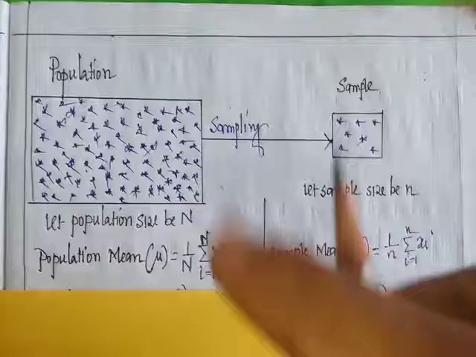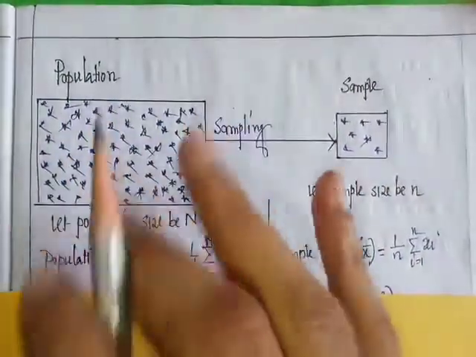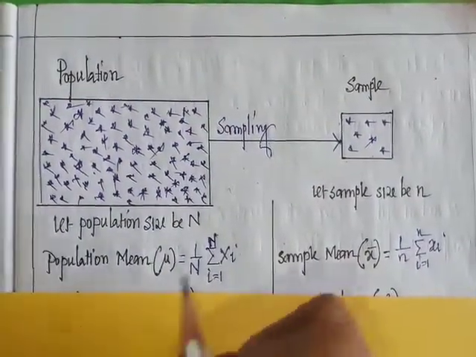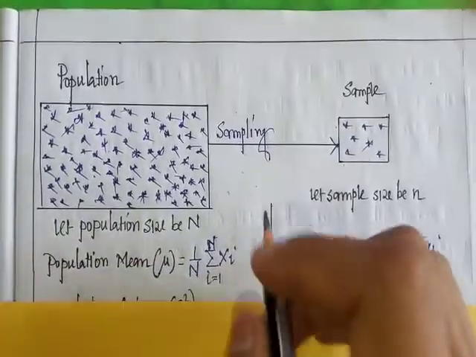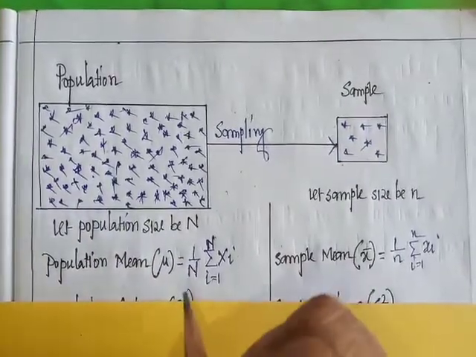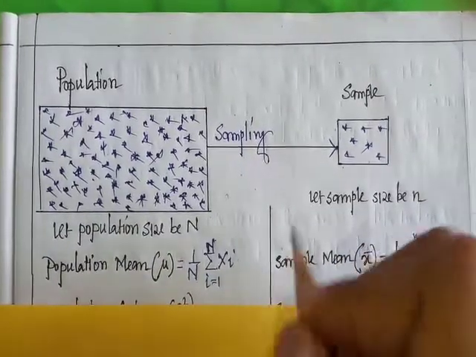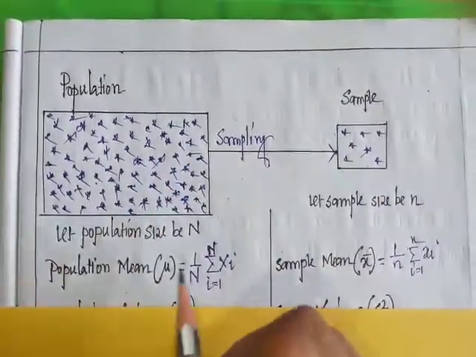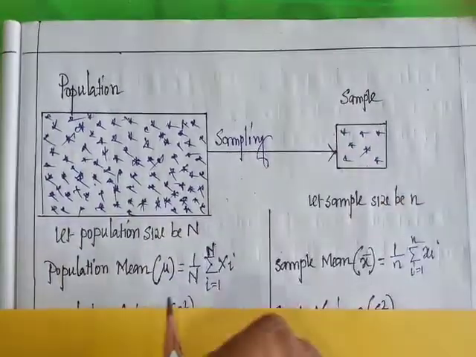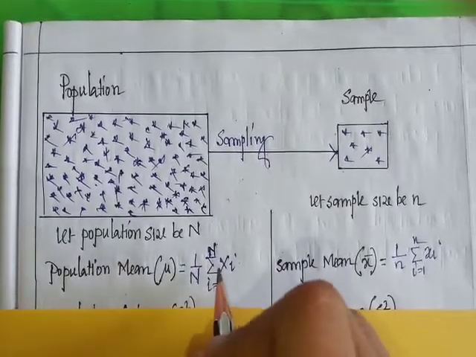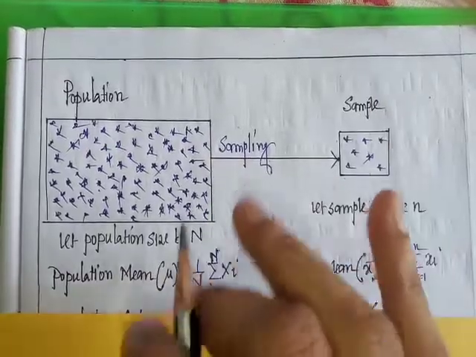For example, if we calculate average height, let x1 be the height of the first person, x2 the height of the second person, up to capital XN, the height of the capital N-th person. Then the average height is the summation of heights by the total number of members. Here the total number of members is capital N and the summation of heights is x1 plus x2 and so on up to capital XN.